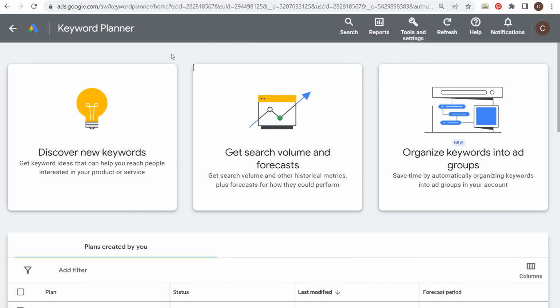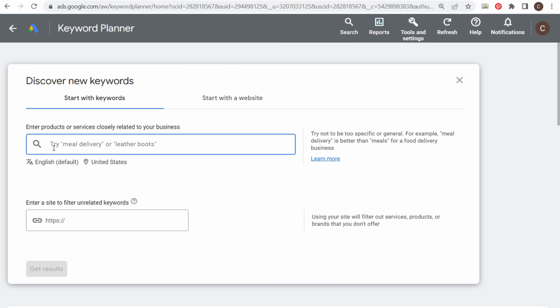If you don't have a Google Ads account, you can create one completely free and use the Keyword Planner completely free as well. So we want to click on Discover New Keywords, and what you want to do is enter the different keywords here based on whatever it is your YouTube channel is covering. So what your niche is on YouTube, this is where you need to enter a bunch of different keywords, and I would keep your keywords very short here and not very specific, so you can come up with some short tail keywords to create content about.